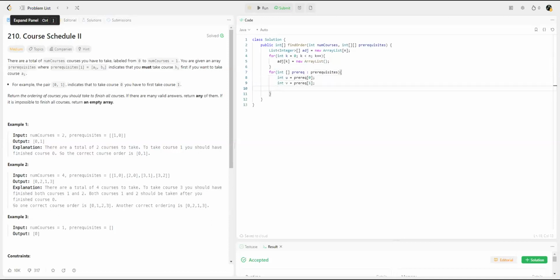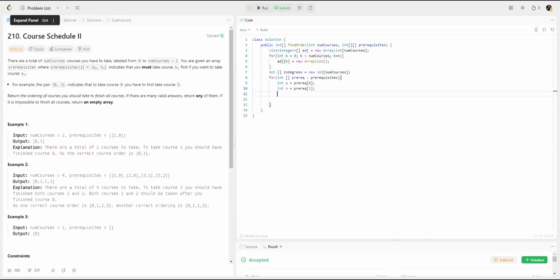And before that, also, I wanted to keep an array to keep the in degrees essentially, right? So in degrees, new int, and then it's going to be size num courses basically. And in fact, this should be num courses, not n. The same here, right?